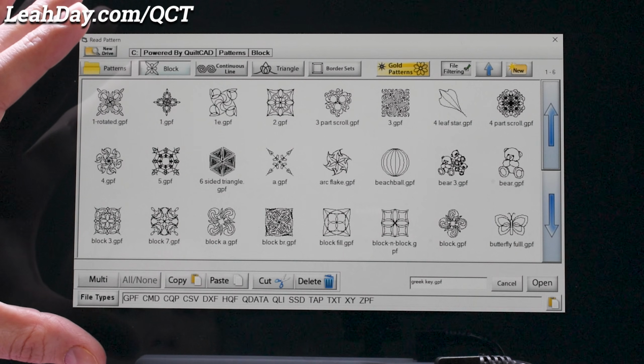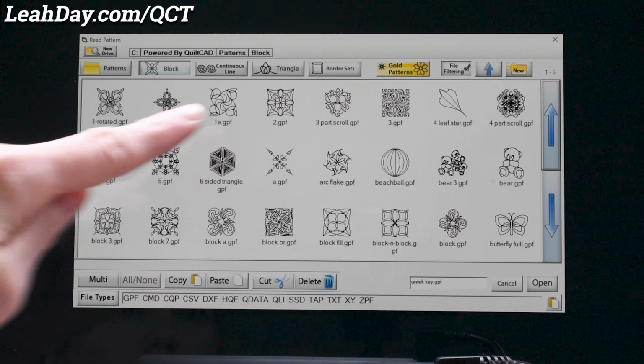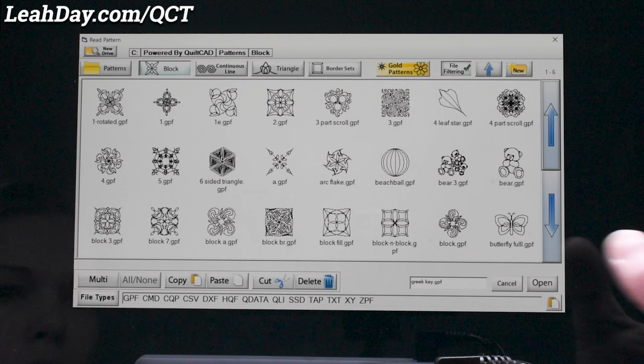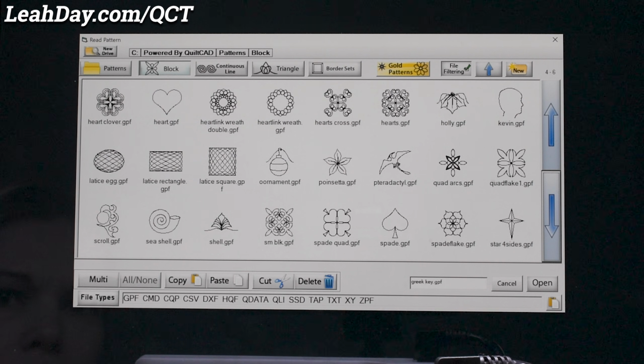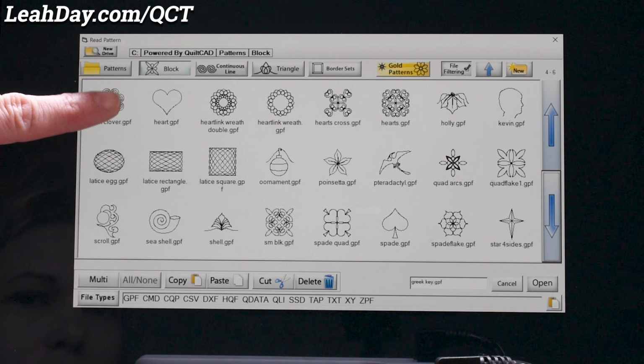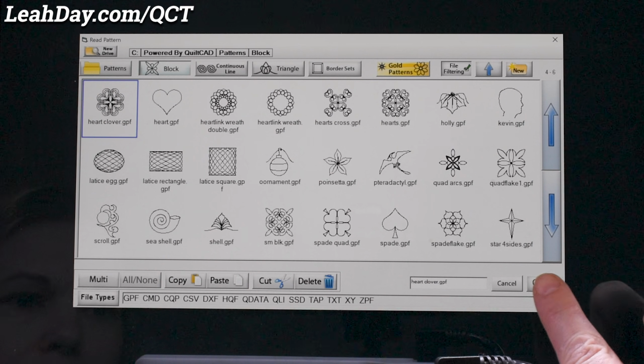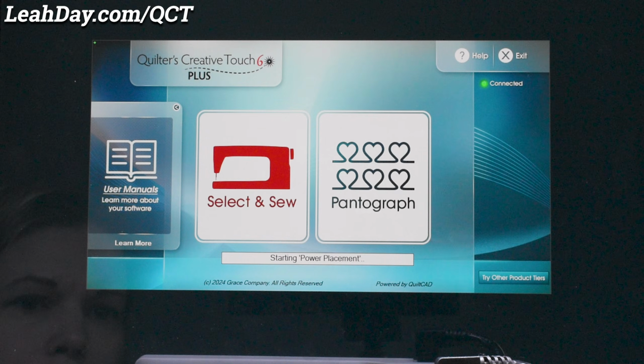Next, choose a pattern from the huge library of block designs. I've decided to stitch Heart Clover. Select the design and open it, and now we will place it on our quilt. My favorite placement method for quilt blocks is 4 points with stretch selected.